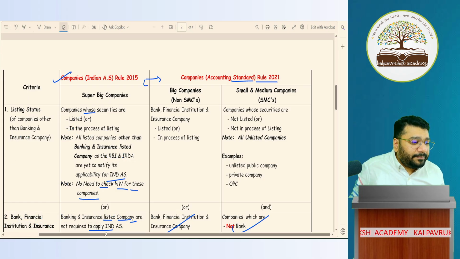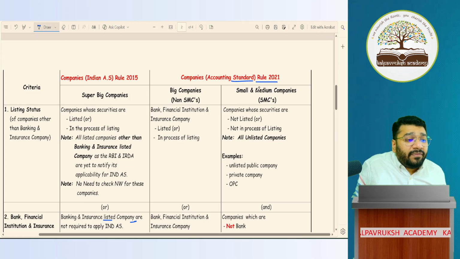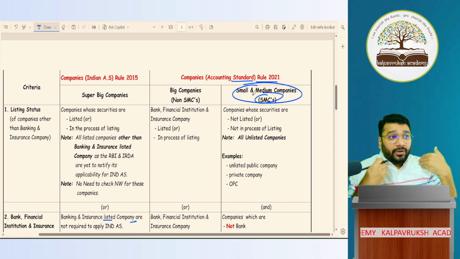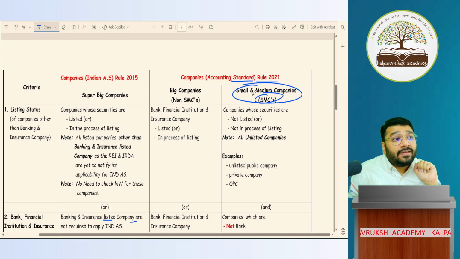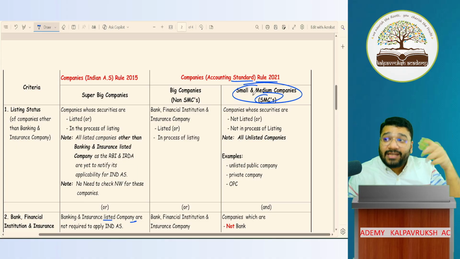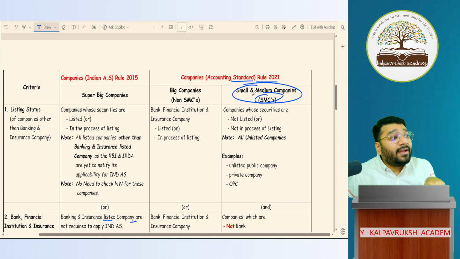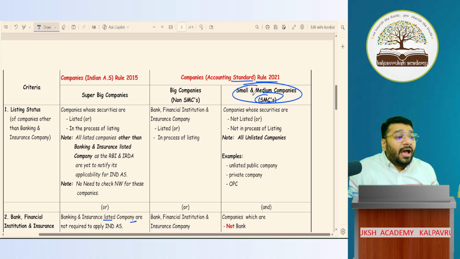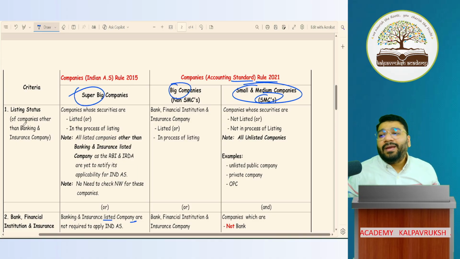Now listen to me very carefully. We will not discuss big companies. Why? Because in your textbook in law, they have defined the applicability of SMC. Small medium companies is called SMC for short. For you to be a small company, or for Kalpavriksha or FFLA to be a small company, they have given 5 conditions. If I satisfy all the 5, I'm small. If I'm violating any one condition, either I'm a big company or a super big company.